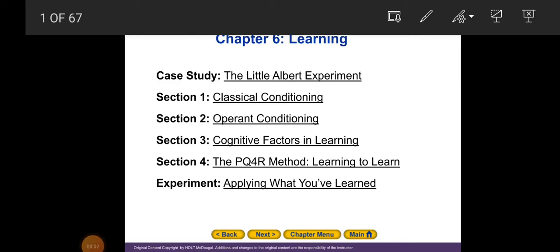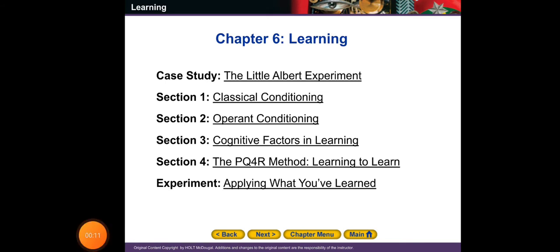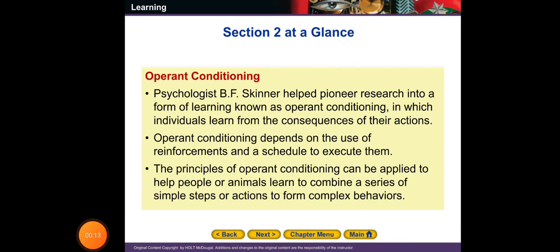I hope you're fine. Today we are going to discuss section 2, operant conditioning, in chapter 6, learning. So let's start. In section 2, we are going to discuss operant conditioning. Operant conditioning is a kind of learning studied by the psychologist B.F. Skinner. B.F. Skinner helped pioneer research into a form of learning known as operant conditioning.